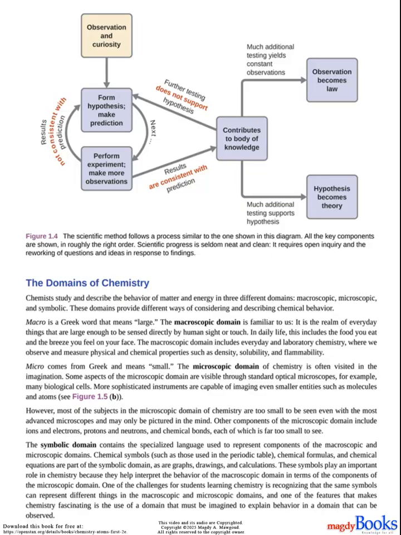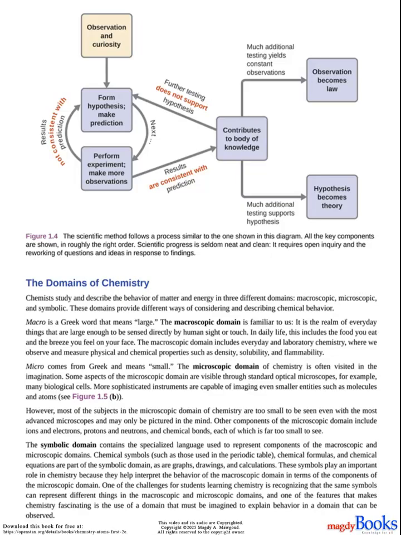1.1.3. The domains of chemistry. Chemists study and describe the behavior of matter and energy in three different domains: macroscopic, microscopic, and symbolic. These domains provide different ways of considering and describing chemical behavior. Macro is a Greek word that means large. The macroscopic domain is familiar to us. It is the realm of everyday things that are large enough to be sensed directly by human sight or touch.